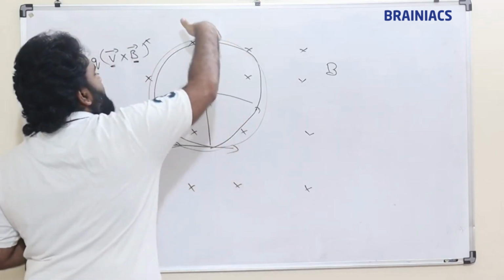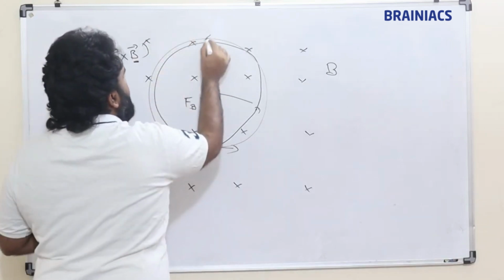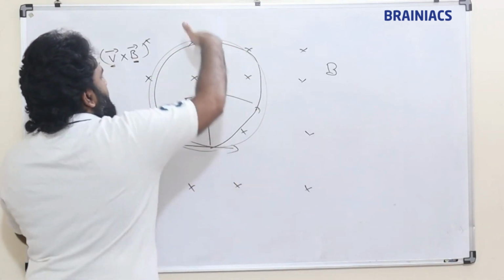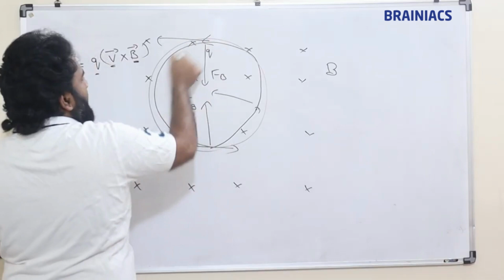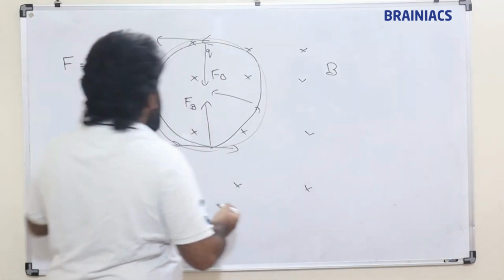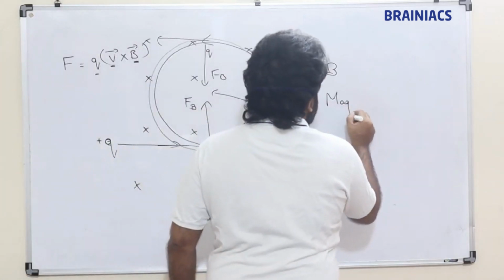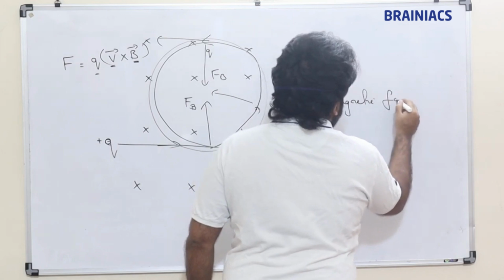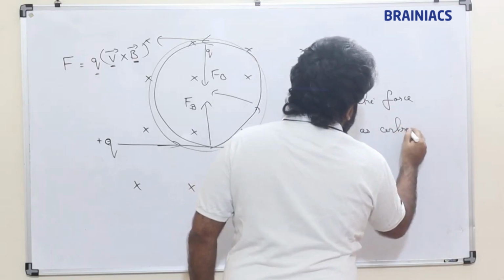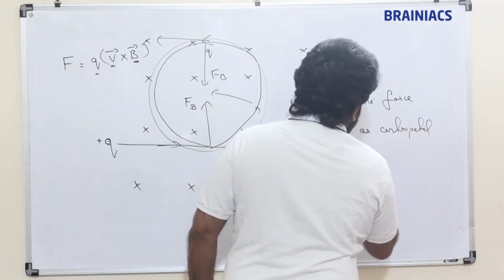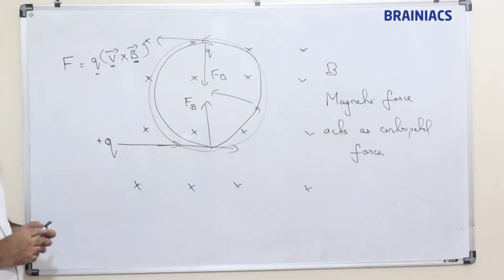If we consider here, this is the direction of magnetic field, this is the direction of force, this is the direction of charged particle, Q is moving like this. So this will be the direction of force. It wants to go straight, but bending will happen. So here magnetic force is responsible for this circular motion. So magnetic force acts as centripetal force. Okay, clear? Note it down.